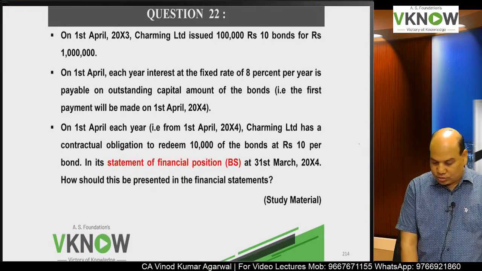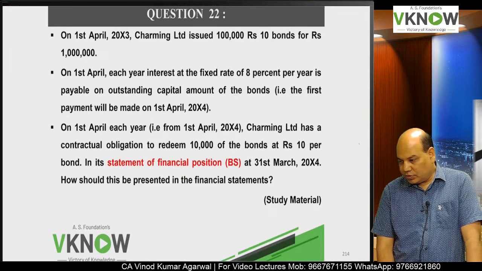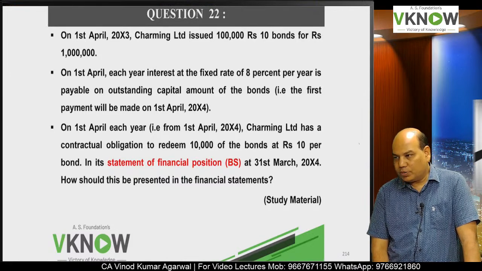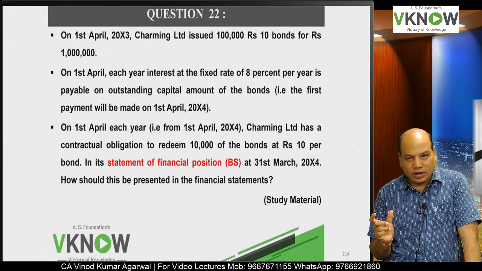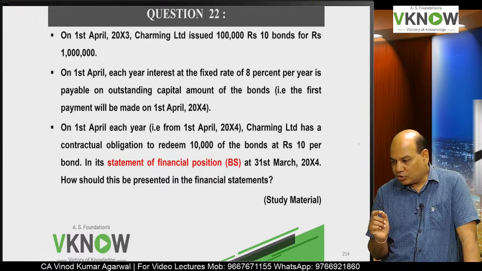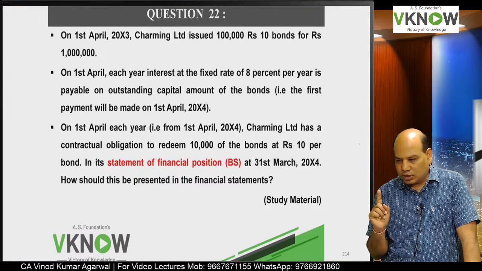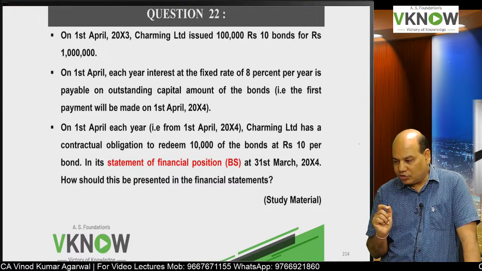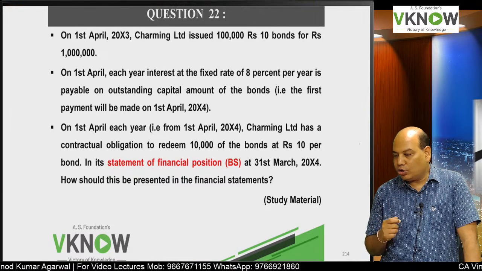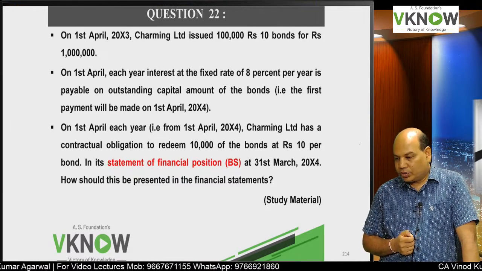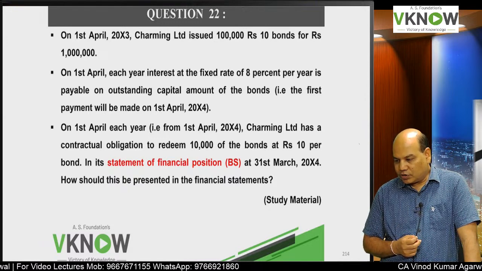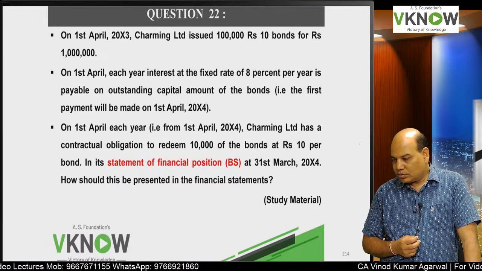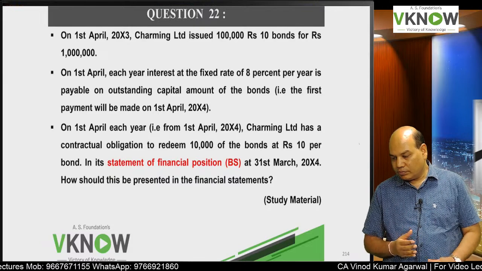Charming Limited issued 1 lakh bonds of rupees 10 each for rupees 10 lakh. What is the total face value of the bond? 10 lakh. Number of bonds 1 lakh. Per bond face value is 10 rupees. On 1st April each year, interest at the fixed rate of 8% per year is payable on outstanding capital amount of the bond. That is, the first payment will be made on 1st April 2004. Similar problem. Is it right?